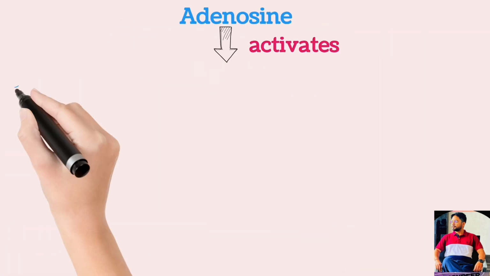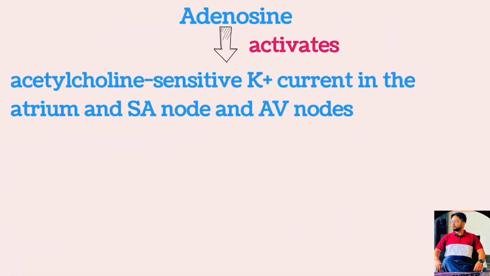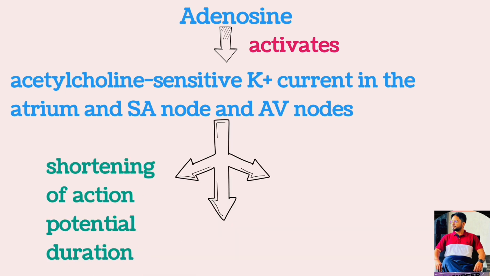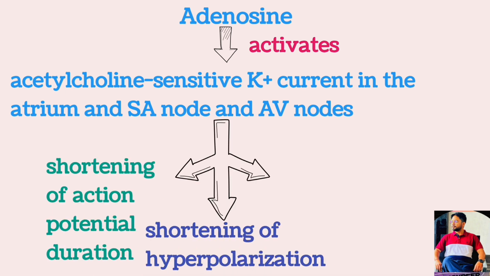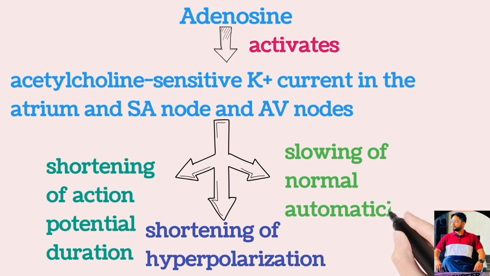Adenosine causes shortening of action potential duration, shortening of hyperpolarization, and slowing of normal automaticity. This is produced by activation of acetylcholine sensitive potassium current in the atrium, SA node, and the AV node.